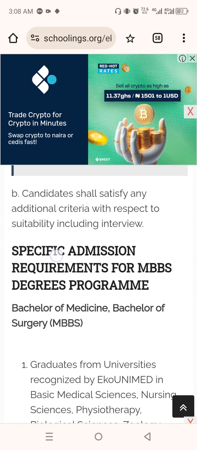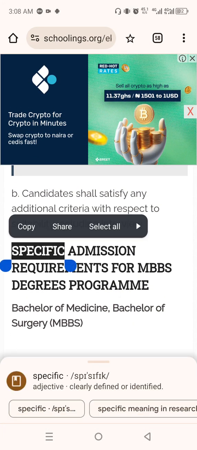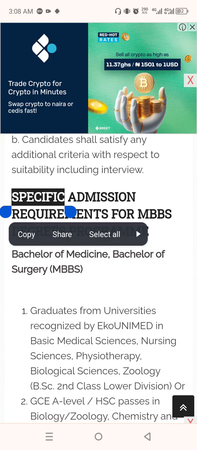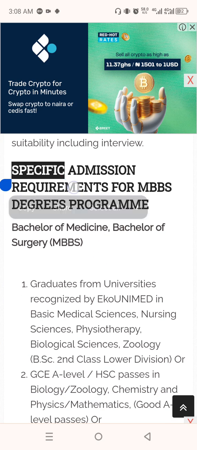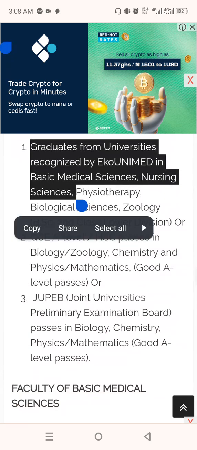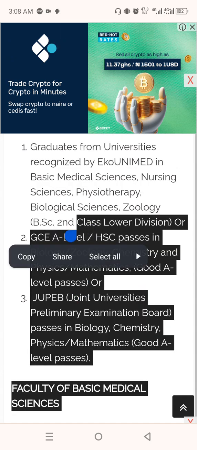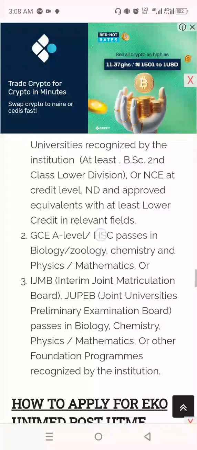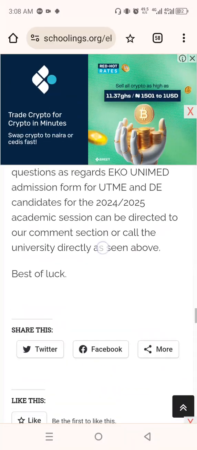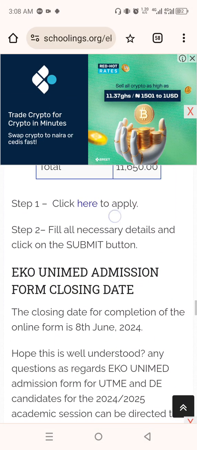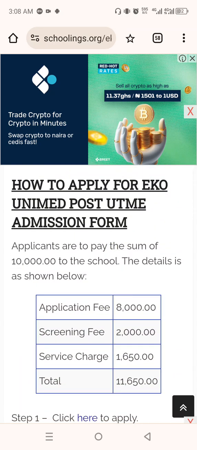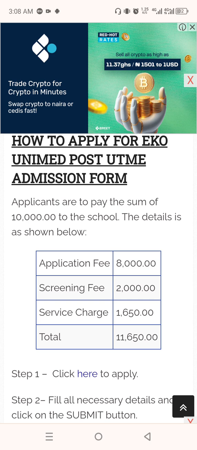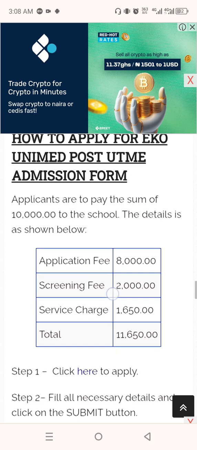You can see how I love this place. Specific admission requirement for MBBS, medicine and surgery. You can copy this place, just copy it, and take it back there. Or you can even come to the conclusion of this particular one, and if you love the conclusion, you just copy. You can see this one gives a more clear illustration about the price and everything. So I love this one a lot.